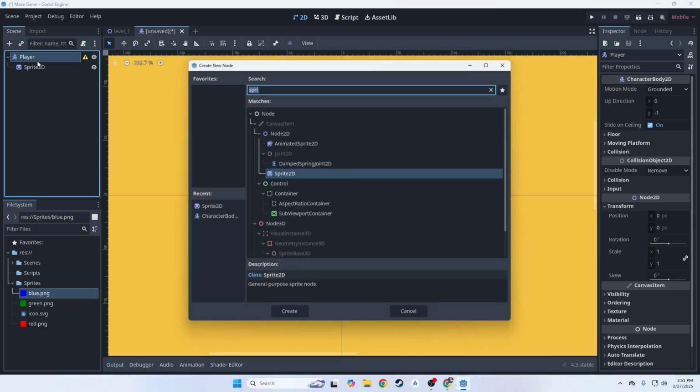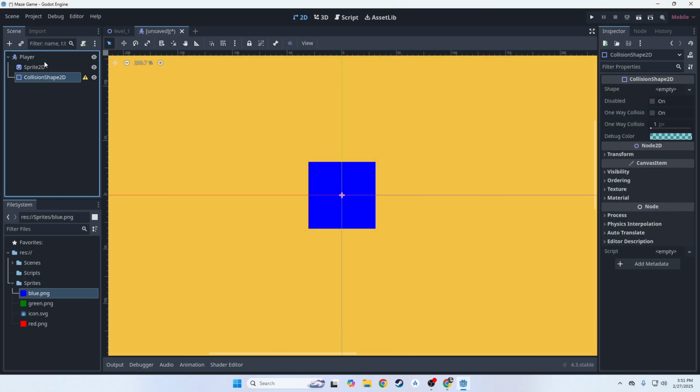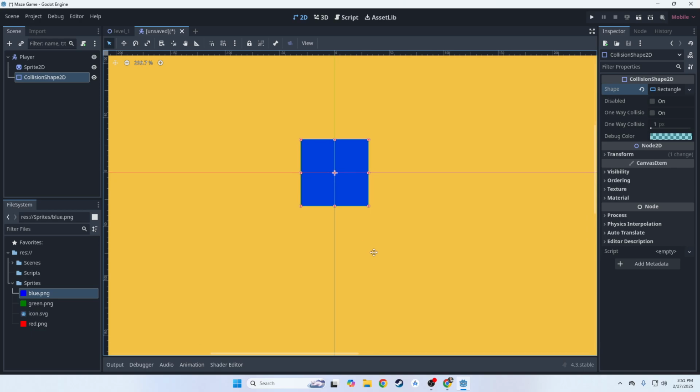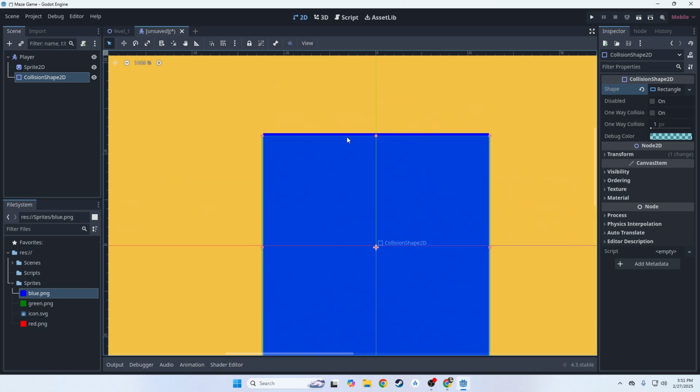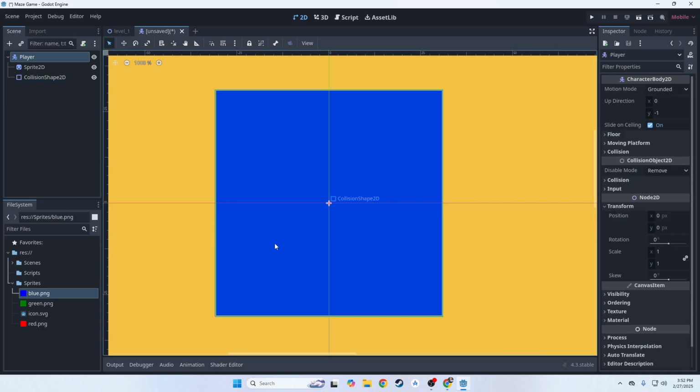We need a collision shape. So let's add a collision shape here. Collision shape 2D. And let's add a nice rectangle shape to my collider. Oh, there we go. Okay, perfect. Now, if you can see, some of it's not pixel perfect. And the reason why is because this shape isn't exactly pixel perfect either. So just try to make it as uniform as you can. Okay, so we have a collider, we have artwork, now we need a script.